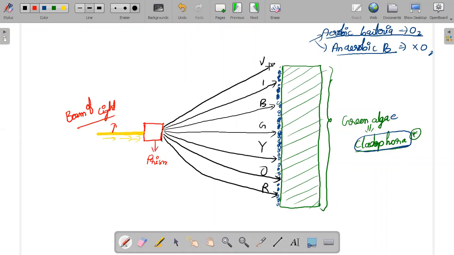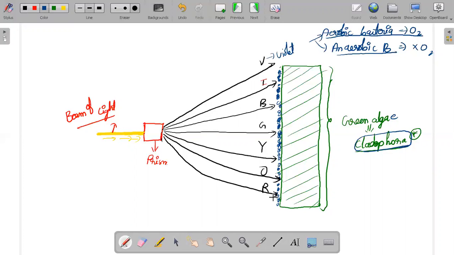The upper line is the V line, the next one is the I line, and the other one is the B line. V stands for violet, I stands for indigo, B stands for blue, G stands for green, Y stands for yellow, O stands for orange, and R stands for red.